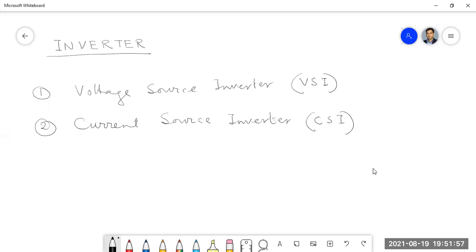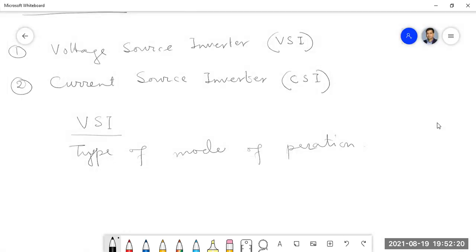Okay, now under the VSI, we have two types of modes of operation. The first one is 180-degree mode of conduction.